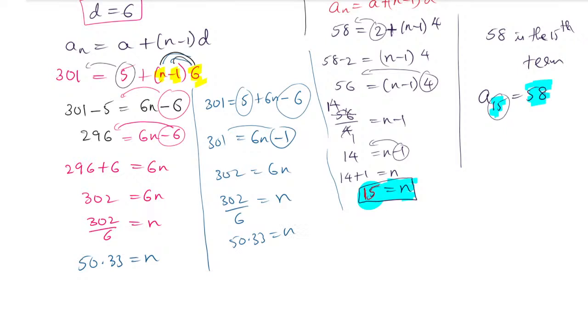So now you see, the n value is a fraction. I have already told you, n must be a natural number. It must not have any fraction value.